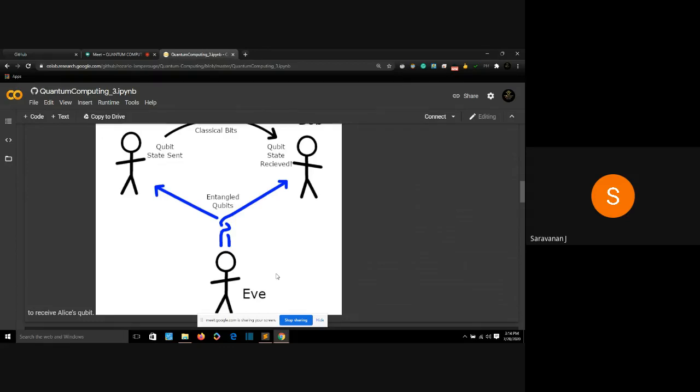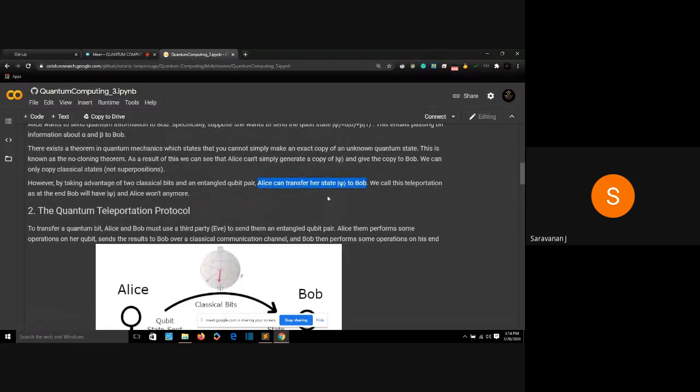But when Eve transfers that information to Bob, Bob can decode the information and take that qubit state for himself. And Alice won't have that qubit state anymore because Bob will now have it. We call this teleportation. In the end, Bob will have that qubit state and Alice won't have it anymore.